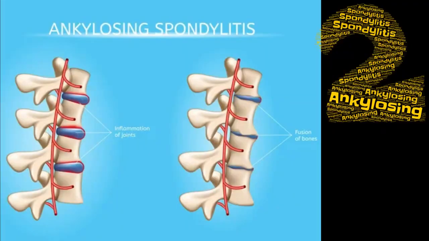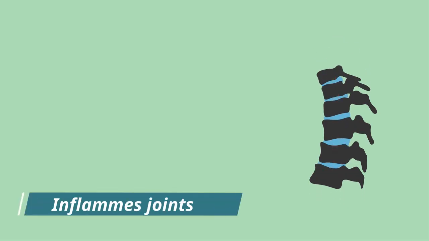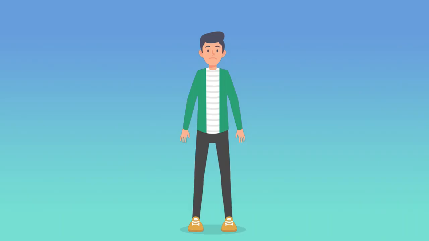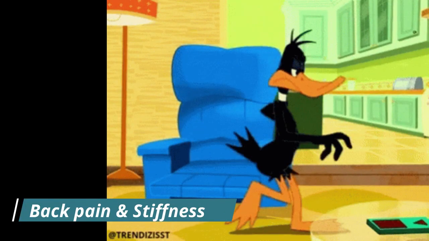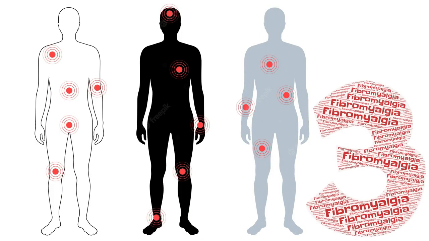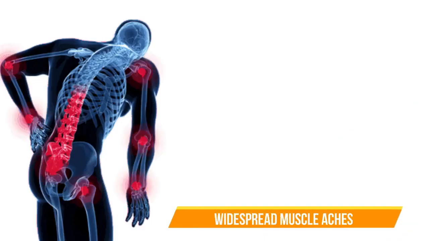Second is ankylosing spondylitis. Ankylosing spondylitis inflames the joints of the spine and sometimes the shoulders, hips, ribs, and other areas as well. It causes chronic back pain and stiffness, and in serious cases, spinal vertebrae start to fuse. That is, they start to grow together. Third is fibromyalgia, which causes widespread muscle aches, including back pain.